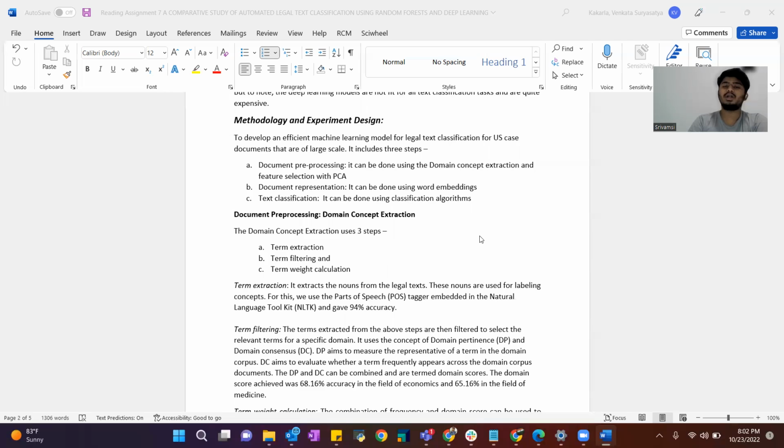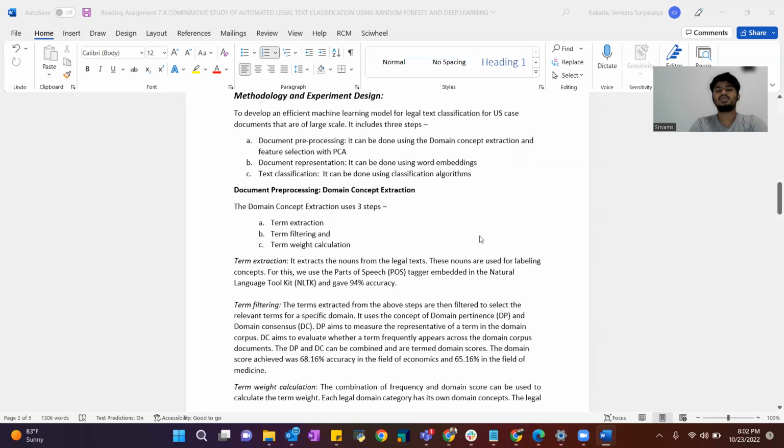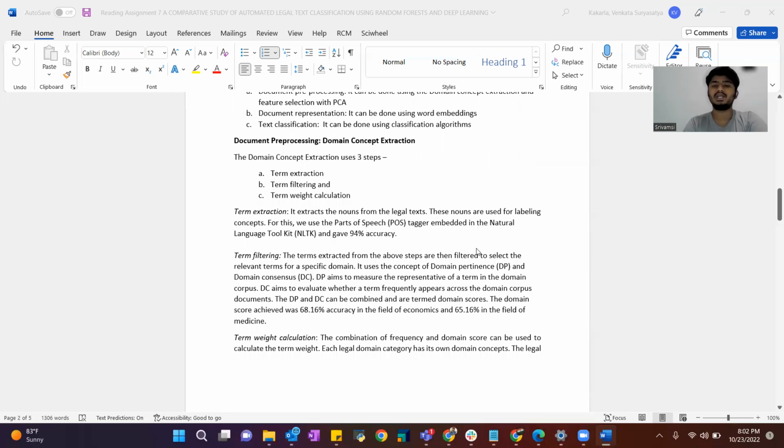Document pre-processing or domain concept extraction. The domain concept extraction uses 3 steps: term extraction, term filtering, and term weight calculation. Term extraction extracts the nouns from the legal text. These nouns are used for labeling concepts. For this, we use the POS tagger embedded in the natural language toolkit NLTK and gave 94%